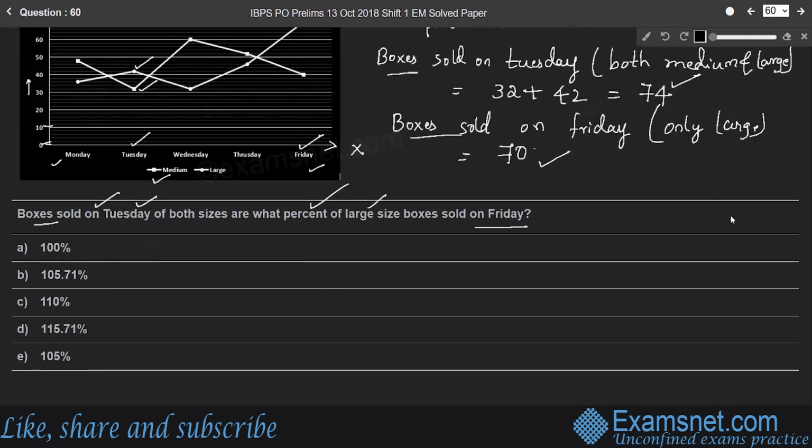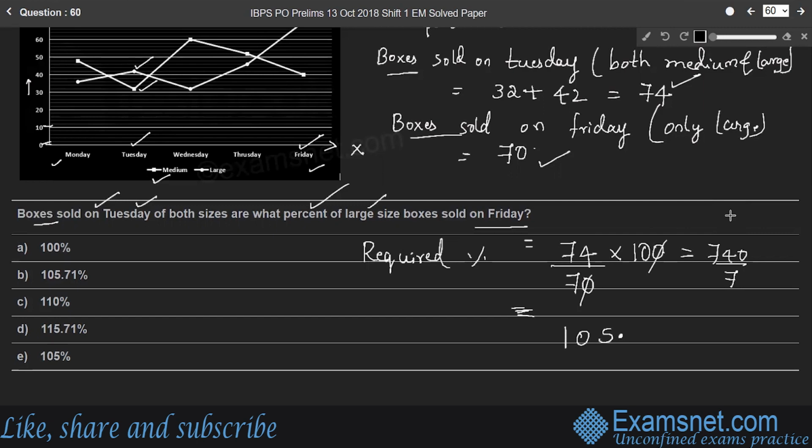Therefore, the required percentage: total boxes sold on Tuesday is what percentage of large boxes sold on Friday. Therefore, 74 into 100 by 70, you will get 740 by 7, which is equal to 105.71%.